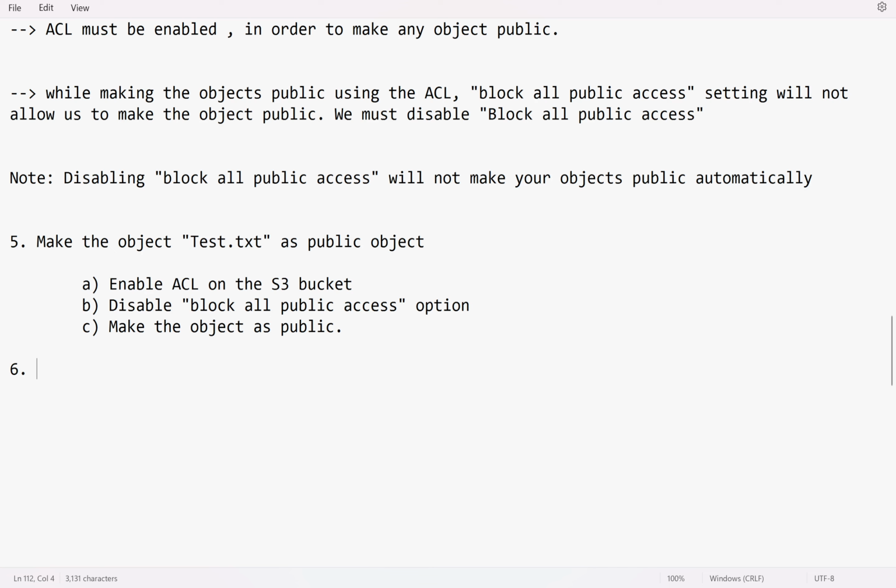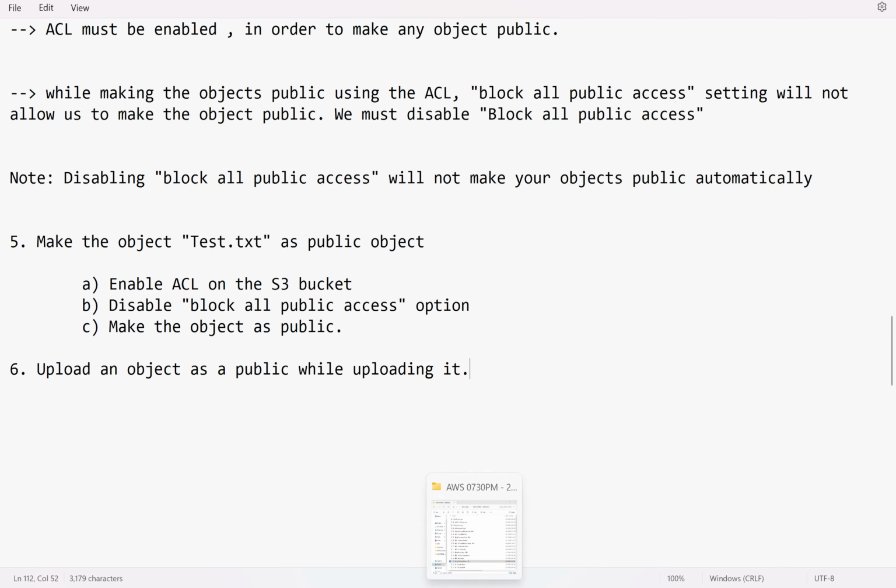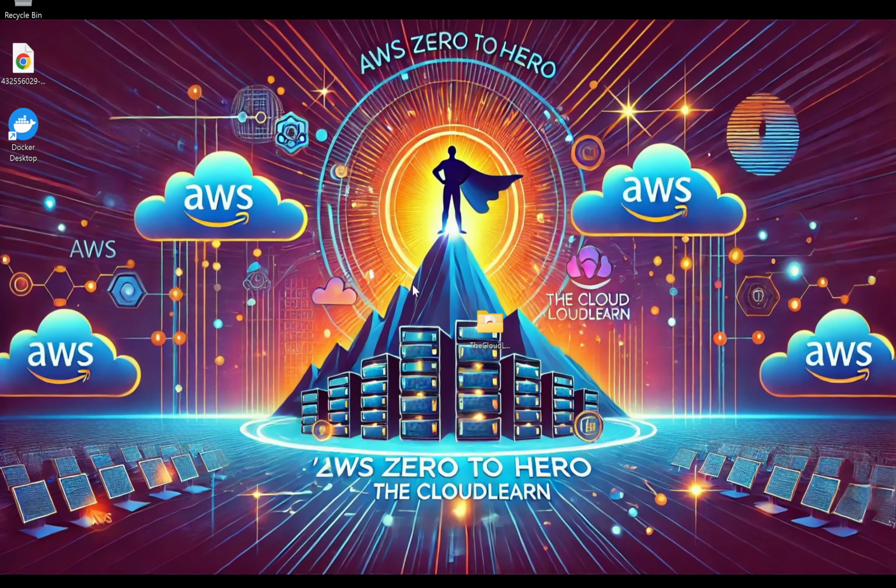But how can we upload an object as public while uploading it? I don't want to upload it first as private and then convert it into public. While uploading itself, I want to make it a public object. How to do that? Let us see. Let me create a file.